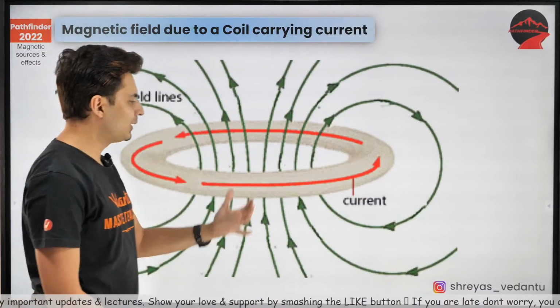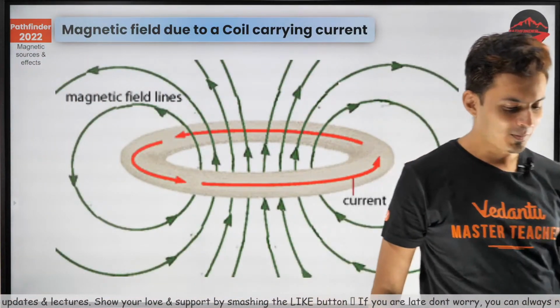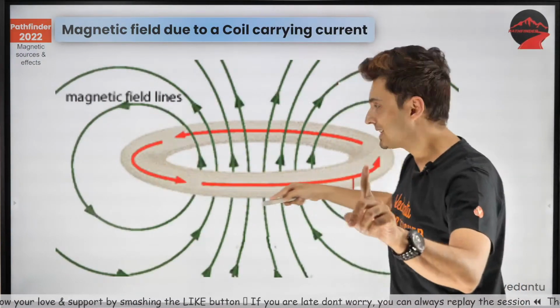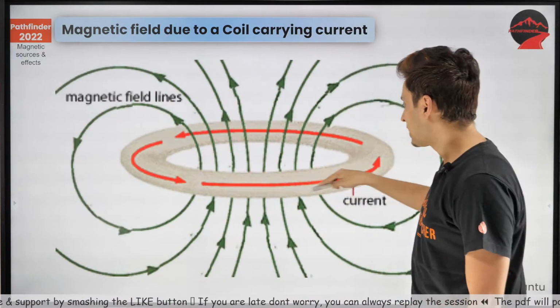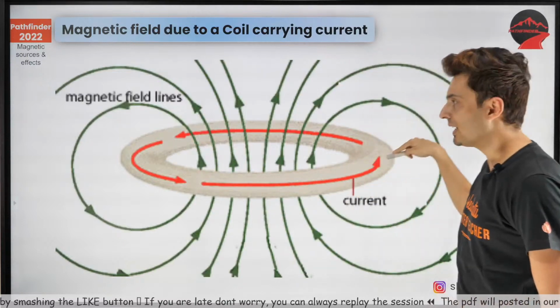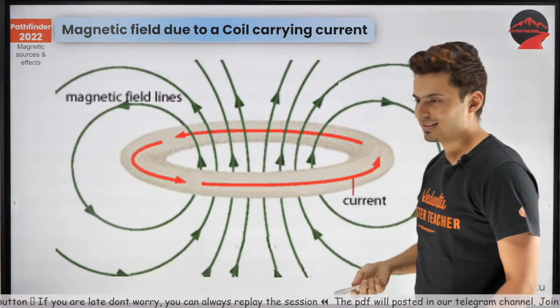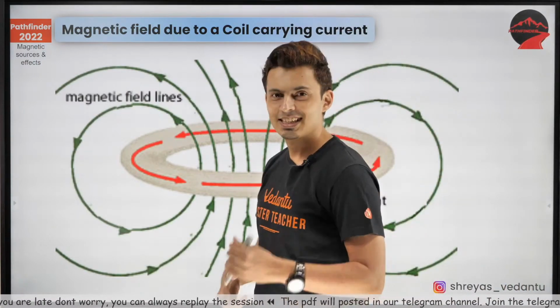Okay, now look at this beautiful diagram, guys. I love this diagram. This is a ring or a coil which carries current, the red one. The one in red shows the direction of the current. The one in green shows the magnetic field lines.